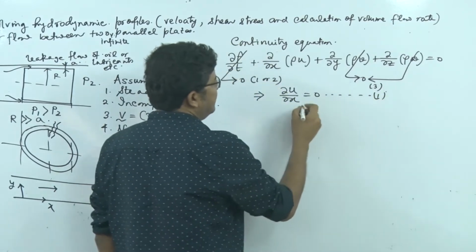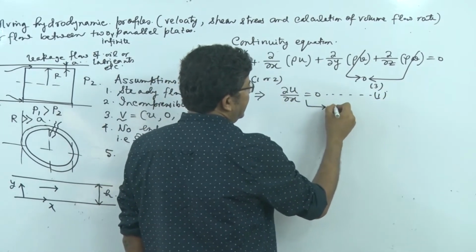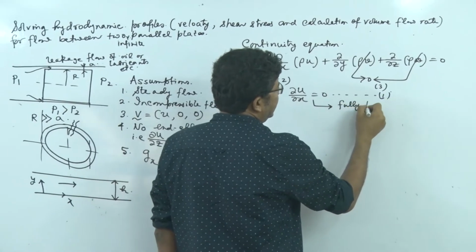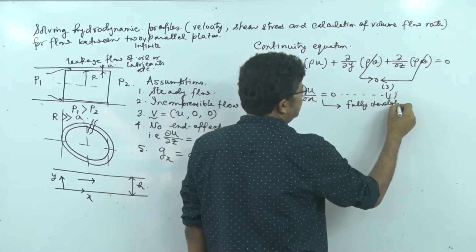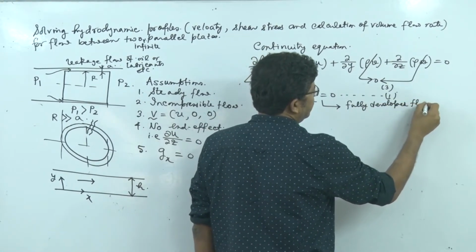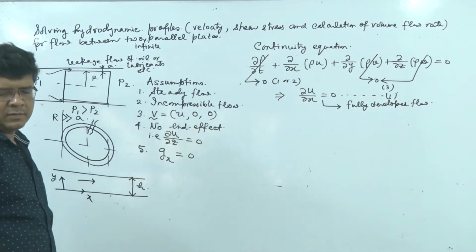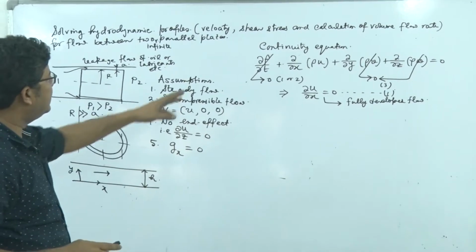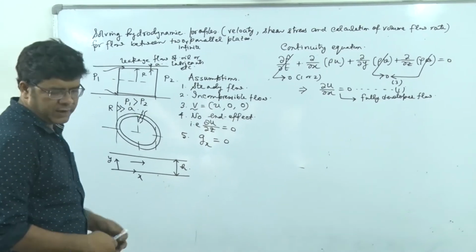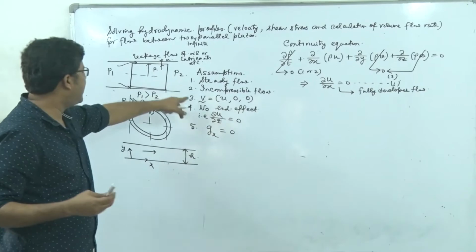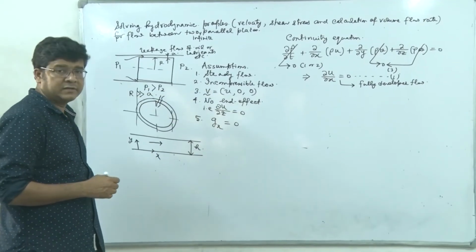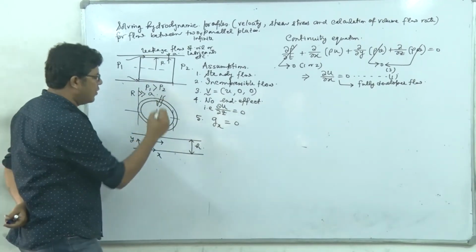What does it alternatively mean? That alternatively indicates that it is fully developed flow, right? This is fully developed flow. So you see that we have got a fully developed flow if I assume that there are no other velocity components. Now we will go for shell balance.